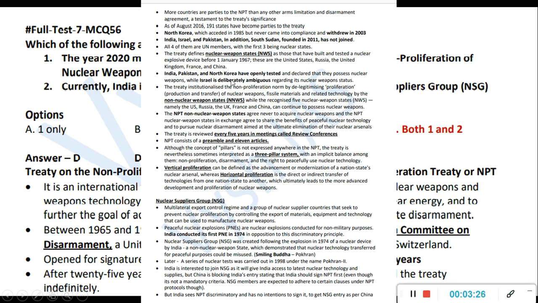But India, Pakistan, North Korea and others did not like that, and that's why they did not join. So these are all non-nuclear weapon states, meaning states other than the 5 nuclear weapon states, under NPT I'm telling.